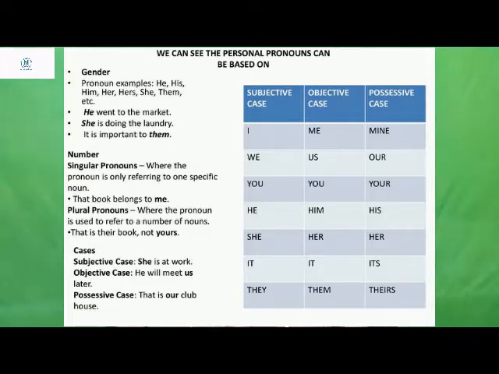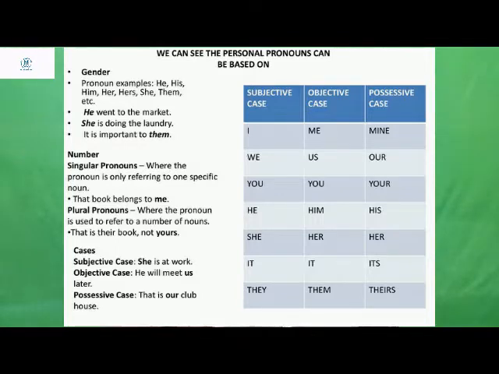So pronoun examples. What are gender based personal pronouns? Like he, his, him, her, hers, she, them, etc. These all are what? Gender based pronouns. So for example, he went to the market. She is doing the laundry. It is important to them. So these all are what? Here, he, she, them. These all are personal pronouns. Understood?